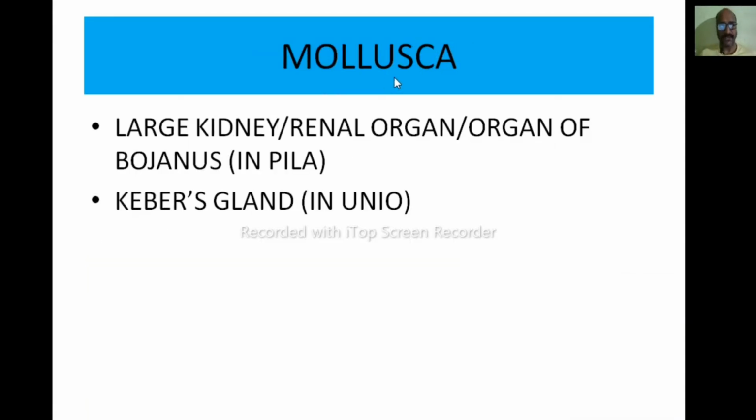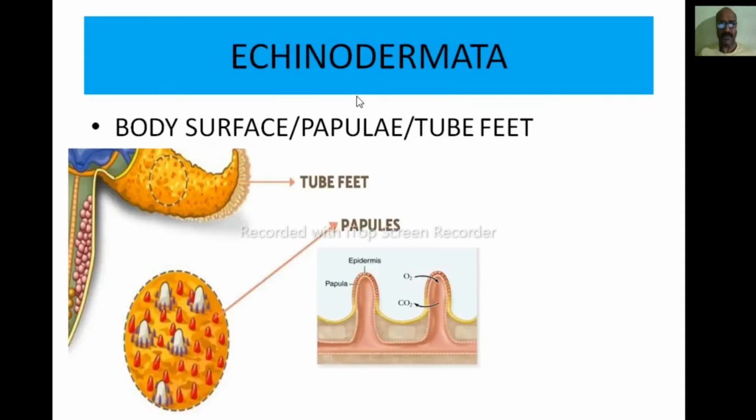Now come to the mollusca. In the case of mollusca, the large kidney or renal organ, which is also known as the organ of Bojanus in Pila, and another is the Keber's gland, which is present in Unio in front of the cardiac chamber. So these are also important excretory organs of the mollusca.